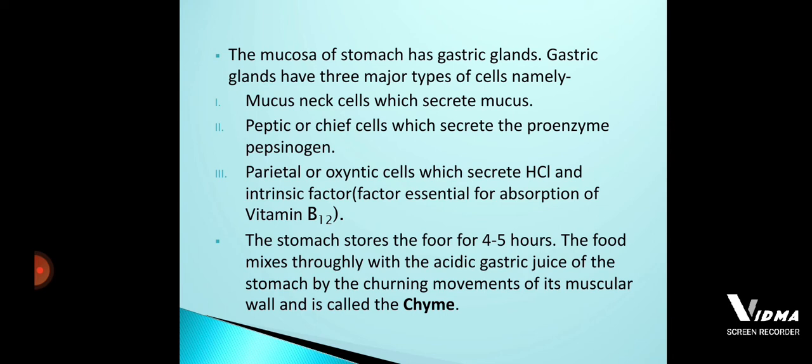Okay, so when the food enters from the esophagus to the stomach, you all know that the wall of the alimentary canal, that is, the stomach is also part of the alimentary canal. So the wall of the stomach is made up of four layers. Okay, what are those four layers? If you move from outermost to the innermost, the outermost one is serosa, next is muscularis, submucosa, and the mucosa.